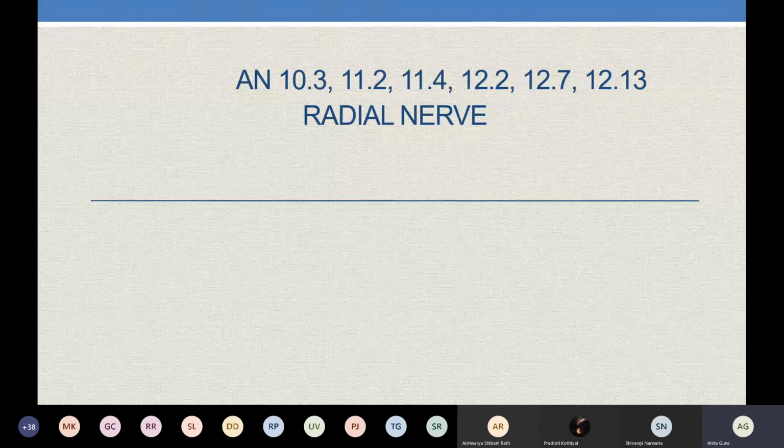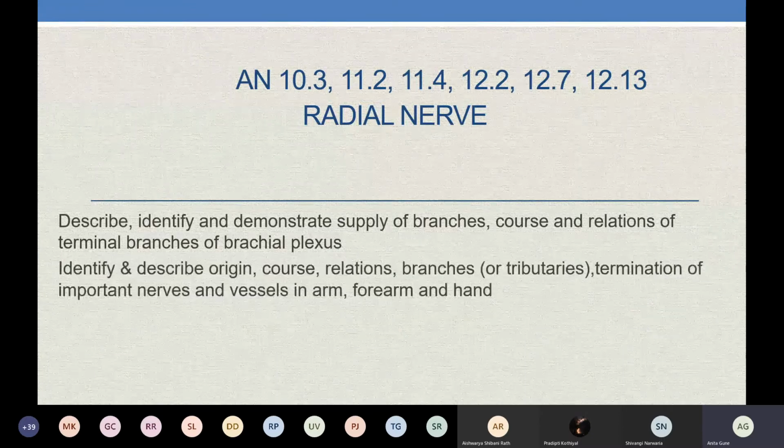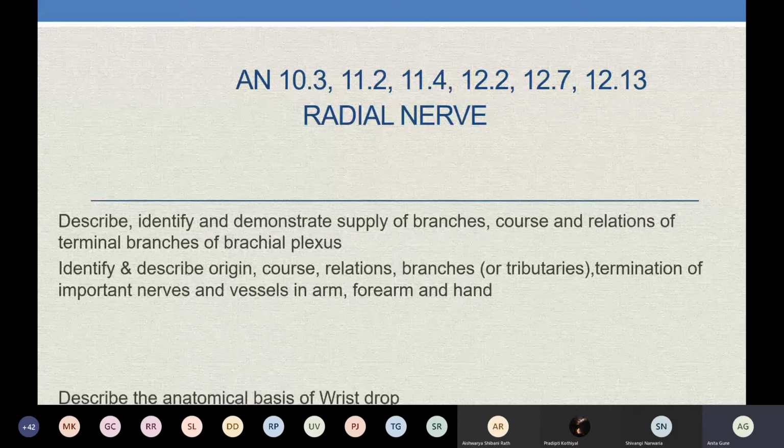Brachial nerve. We have already finished the lecture on brachial plexus. That was 10.3, the formation, branches, and relations of the brachial plexus. So one of the branches of the brachial plexus is the radial nerve. We will see the radial nerve in its branches, tributaries, and relations in the arm, forearm, and hand. They are the latter three competencies.